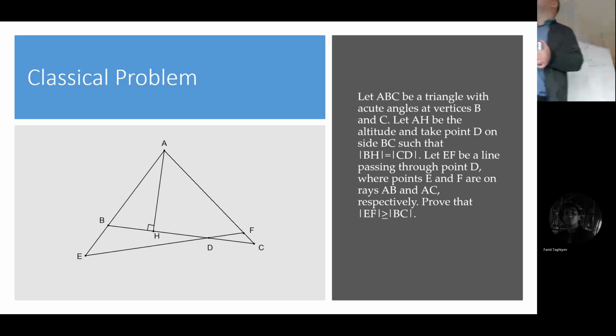Okay, so if you want this to be minimal passing through D, you should make sure that AH cuts in such a way that BH is equal to DC. This is the condition that makes this line minimal. Any other line passing through D will have larger length. Okay, this is a classical result.